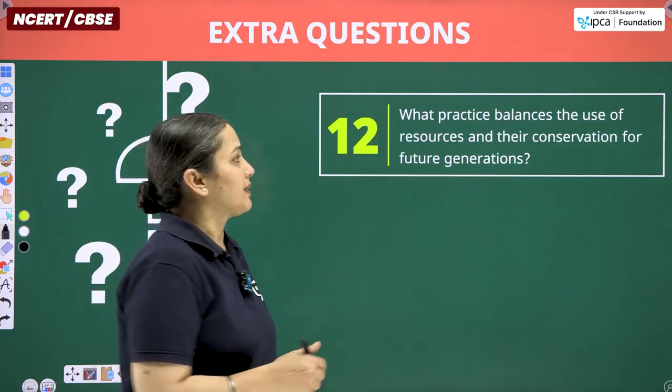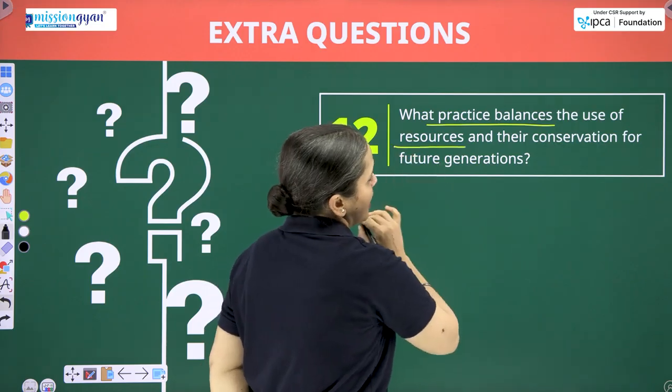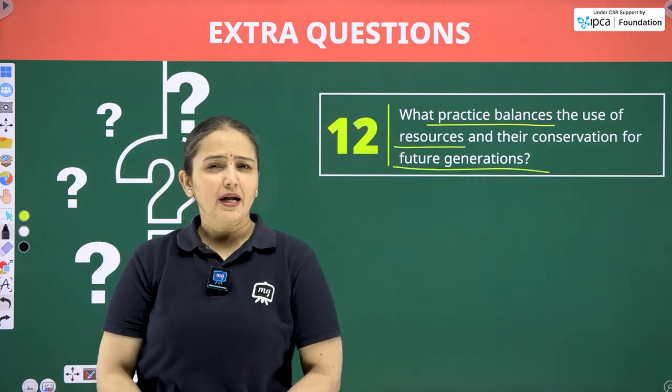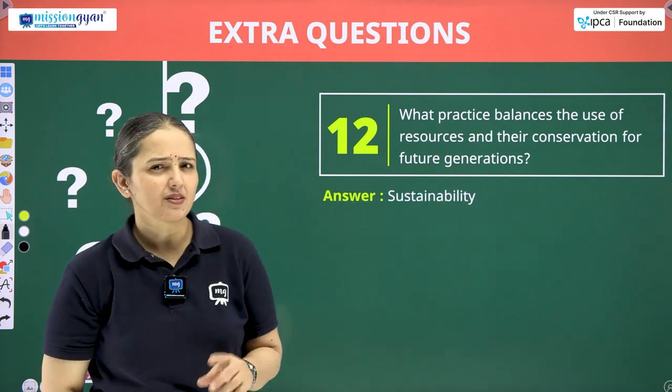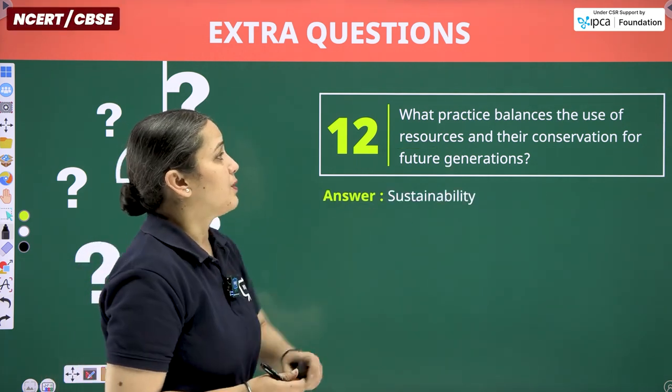Next is, what practice balances the use of resources and their conservation for future generation? So what kind of practices? I hope you are getting the answers. 3R theories can be considered. Let's find out. Sustainability.